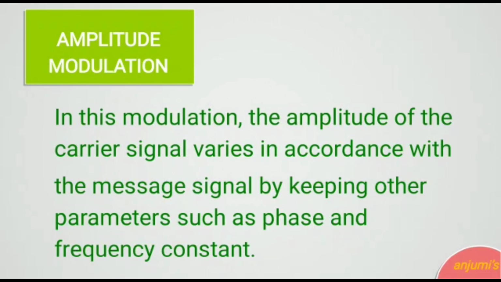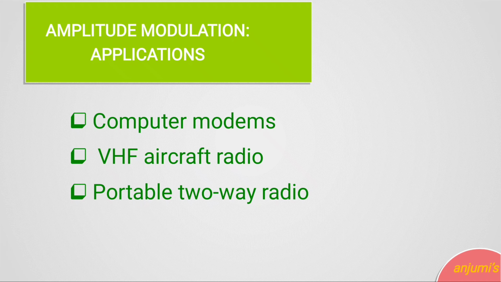Amplitude modulation. In amplitude modulation, the amplitude of the carrier signal varies in accordance with the message signal by keeping other parameters such as phase and frequency constant. Amplitude modulation was the earliest modulation technique used. Applications. Amplitude modulation is used in computer modems, VHF aircraft radio, portable two-way radio, etc.